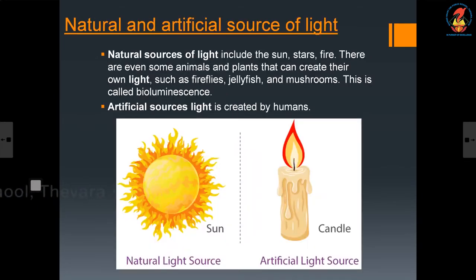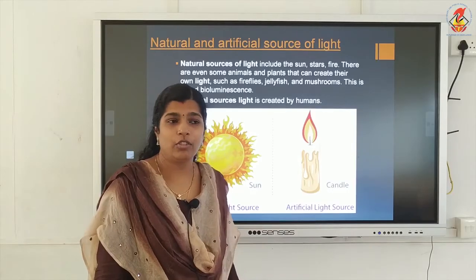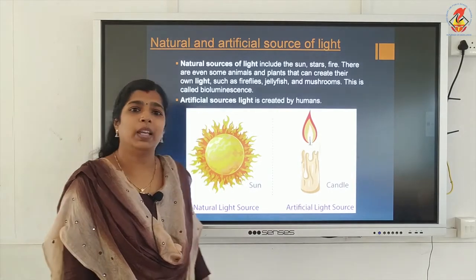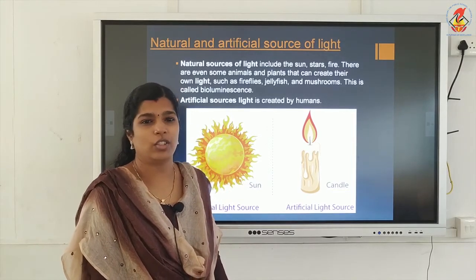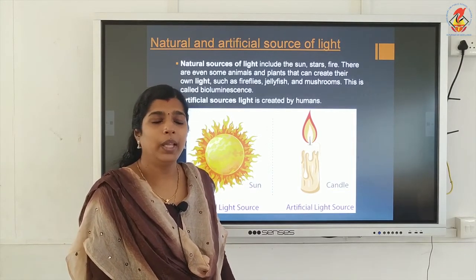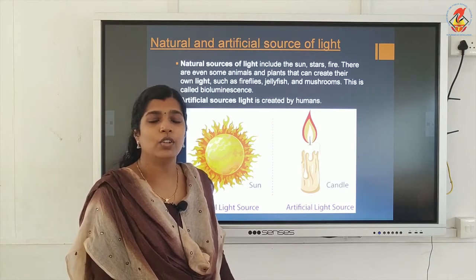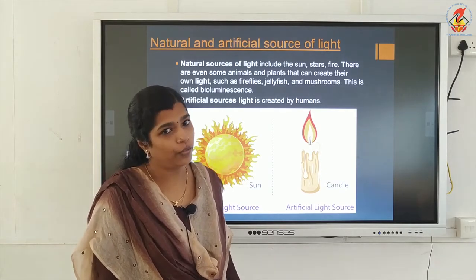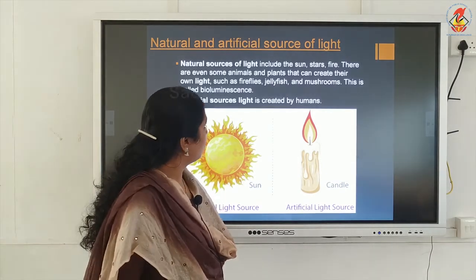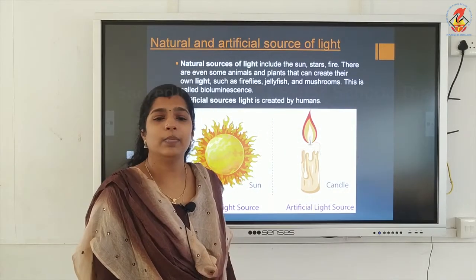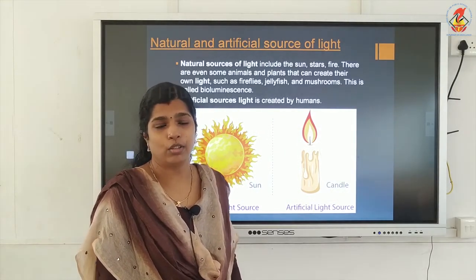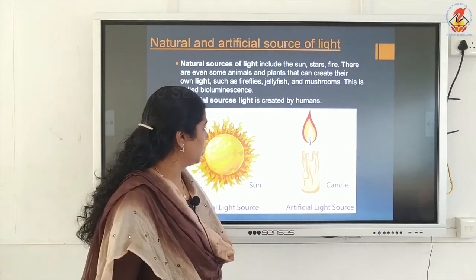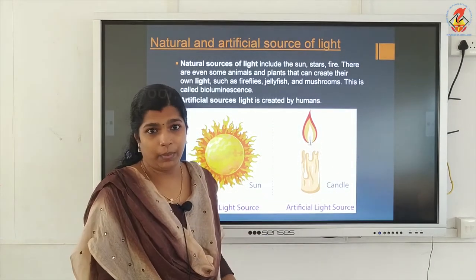Then natural source of light and artificial source of light are there. Natural source means it's made by nature itself. Sun, stars, etc. That is known as a natural source of light. And artificial source is made by human beings, or man-made source of light. That is a candle, bulb.